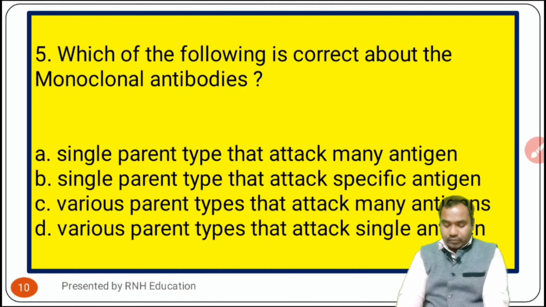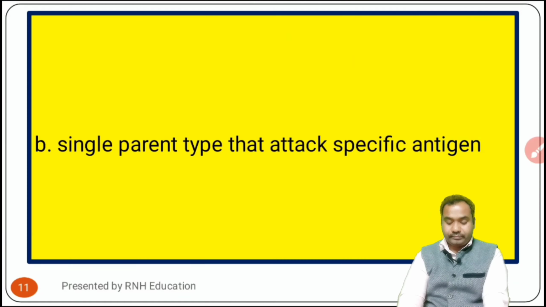Okay, option A is single parent type that attack many antigen. Option B is single parent type that attack specific antigen. Option C is various parent type that attack many antigens, and option D is various parent types that attack single antigen. Now I am going to the answer section. The answer is option B, that is single parent type that attack specific antigen.